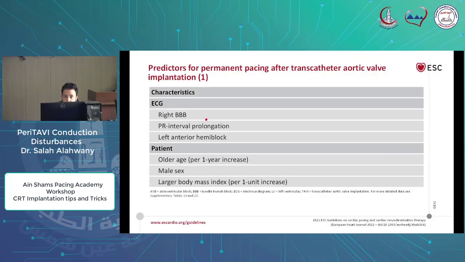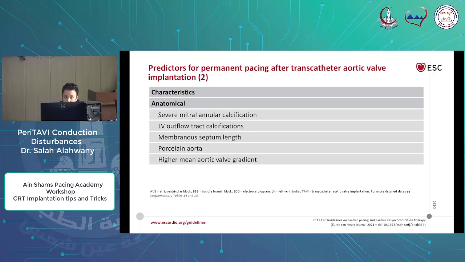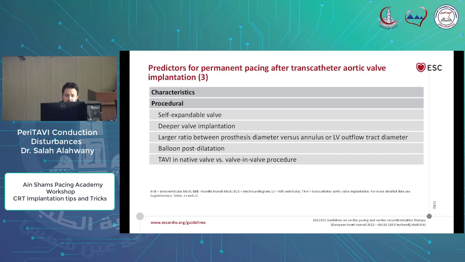From the previously mentioned points, we can predict the factors that predict permanent pacing after TAVI: the right bundle branch block and the PR interval prolongation. This is the checklist in the guidelines. The older age, the male sex, and a lot of factors predict permanent pacing after TAVI. And regarding procedural factors, it was not a self-expandable valve, it's a balloon expandable valve, but we noticed a deeper valve implantation, as stated by the structural cardiologist, who said it might be a slightly deeper valve implantation that resulted in these disturbances later.